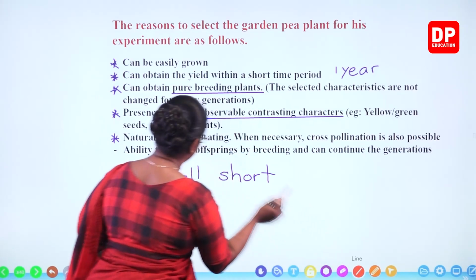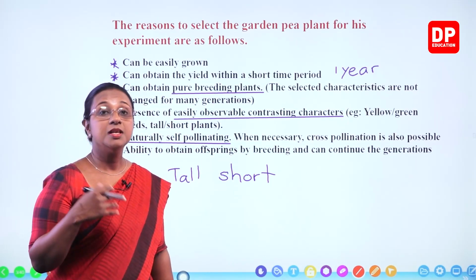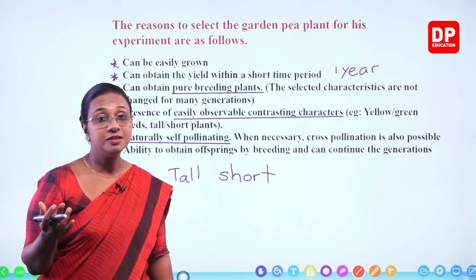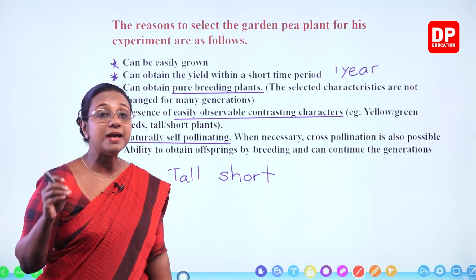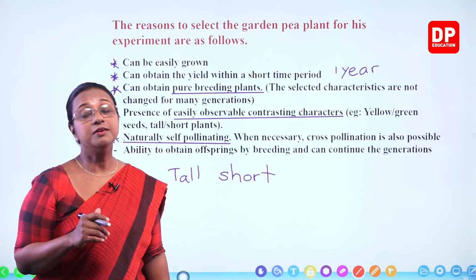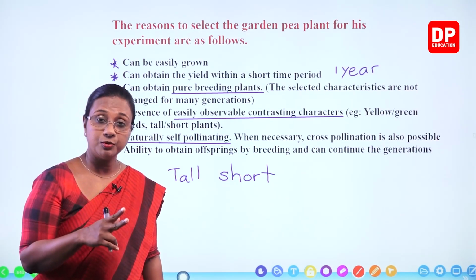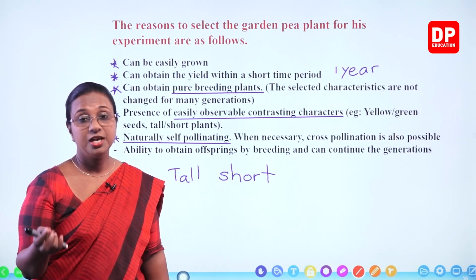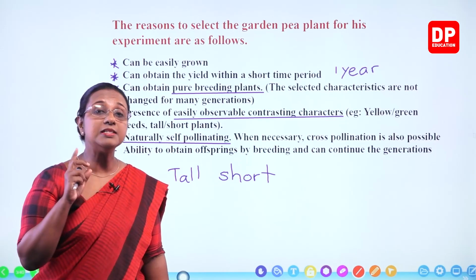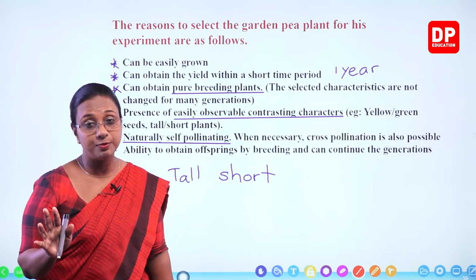Naturally self-pollinating. So normally, you know what pollination is. What is pollination? The depositing of mature pollens onto the stigma of the flower. So that can happen in two ways, self-pollination, cross-pollination. If the pollens and the stigma are from the same flower, there is only one flower, then we call it self-pollination.